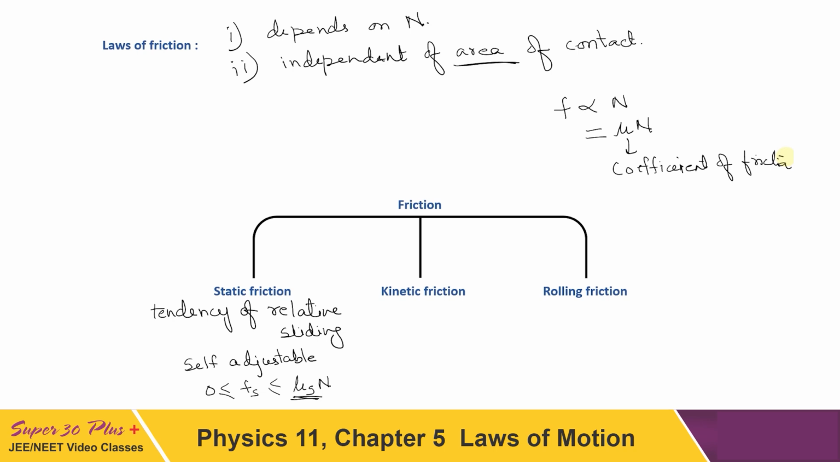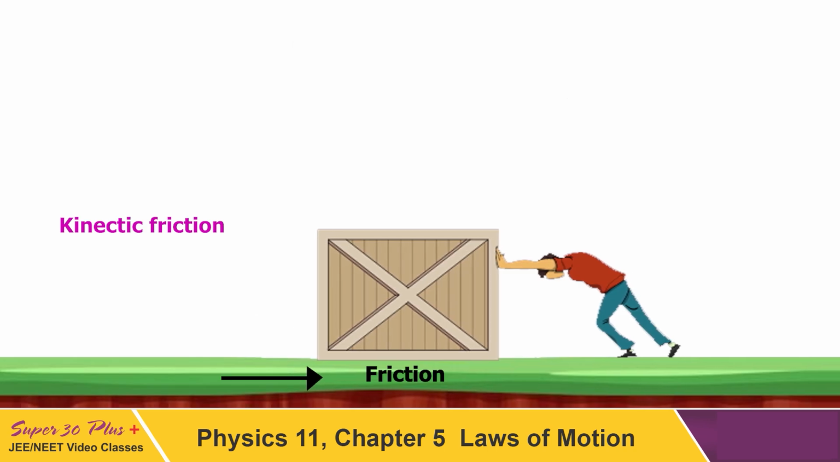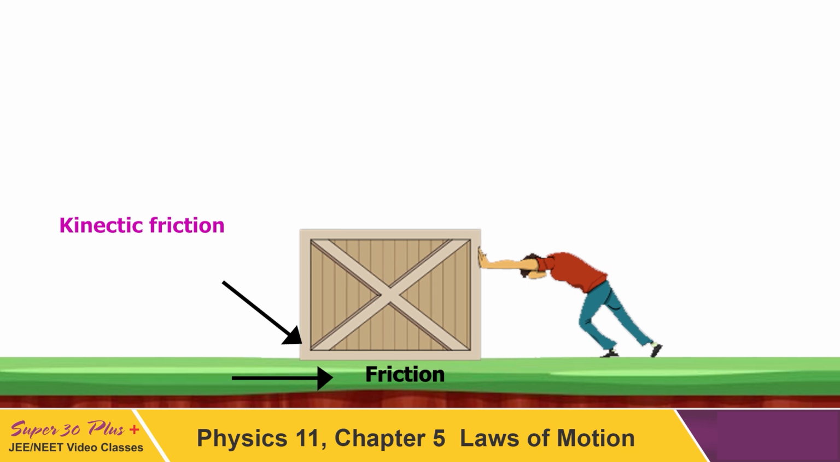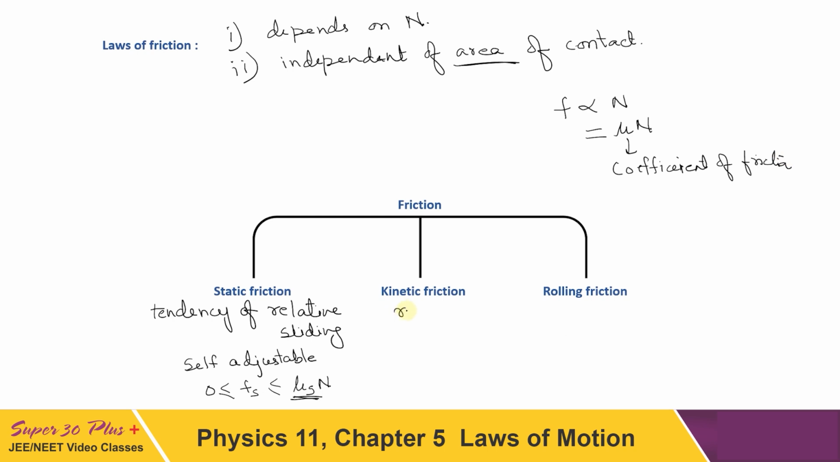Now next come to kinetic friction. When the object actually starts moving on application of force, then whatever be the friction between the contact surface and the object, that is known as kinetic friction. So it opposes relative sliding, not only its tendency but the actual relative sliding. So it is associated with relative sliding between the surfaces in contact. Now this is not self-adjustable, its value is fixed. For kinetic friction, its value is fixed, which is equal to mu k times N. Again you can say this mu k is the coefficient of kinetic friction.